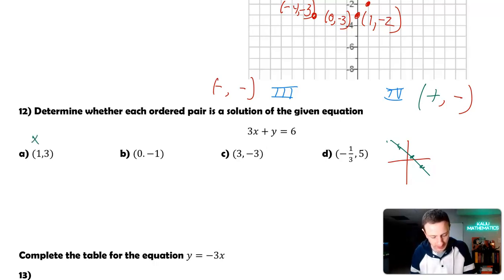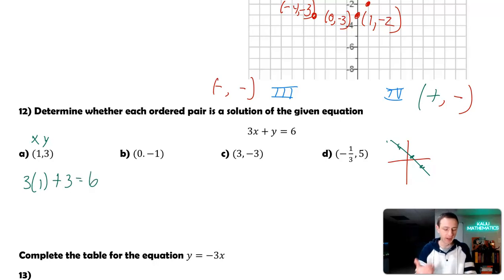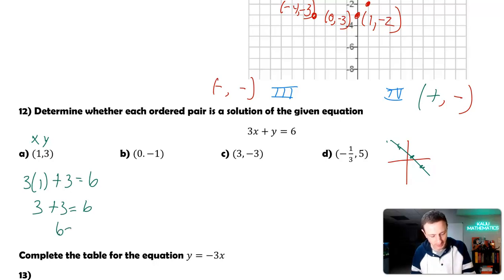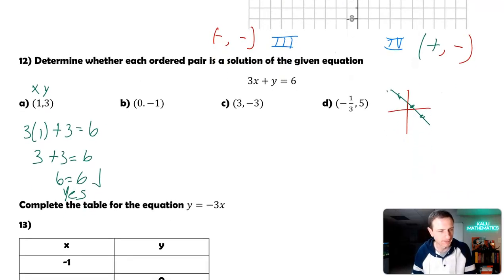So the first one, the x value is 1, the y value is 3. So I'm going to do 3 times 1 plus the y value of 3 equal to 6. I'm just replacing x and y with 1 and 3. My x value being 1, my y value being 3. 3 times 1 is 3, plus 3 equal to 6. 3 plus 3 is 6, equal to 6. That is a true statement. So we'd say yes, that is a solution to the given equation.